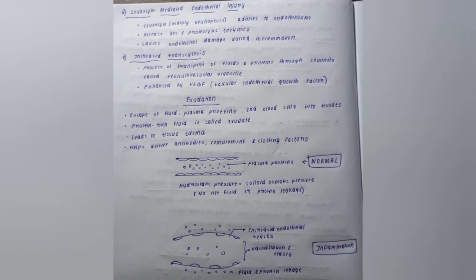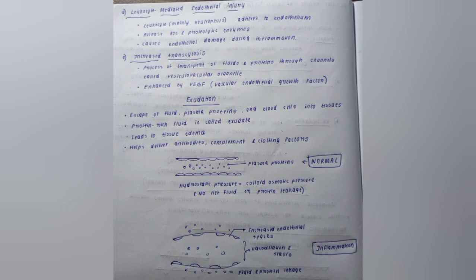The next mechanism is direct endothelial injury. This is seen in severe burns and microbial toxins. This leads to endothelial necrosis and detachment, and leakage is immediate but sustained. It is sustained for a long time. Endothelial cell contraction is sustained for only 15 to 30 minutes, whereas this direct endothelial injury is also immediate, but it is sustained. So there is another name for it, that is immediate sustained response. I hope that is clear.